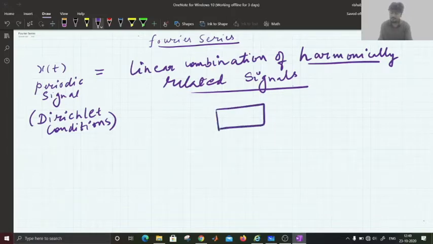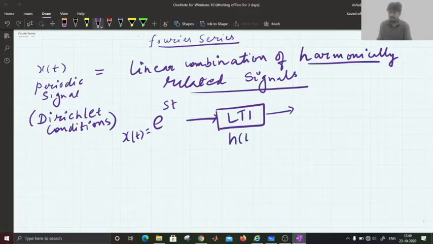Suppose there is an LTI system, whose impulse response is given as h of t, and we apply an input to the system. Let's say S is some system.